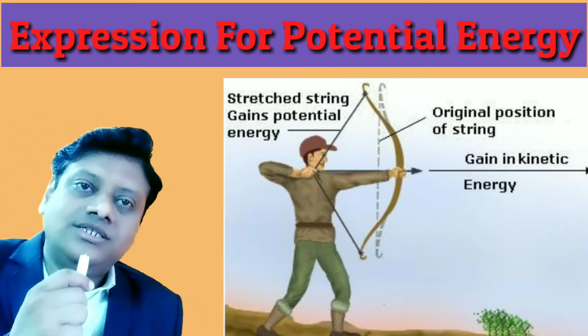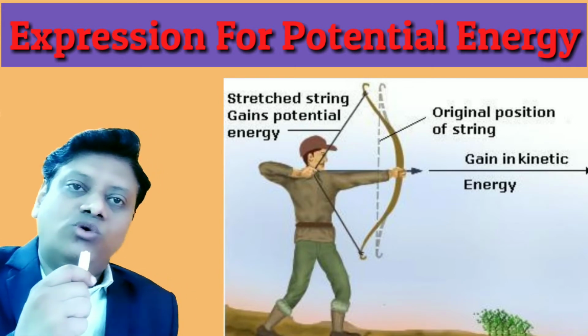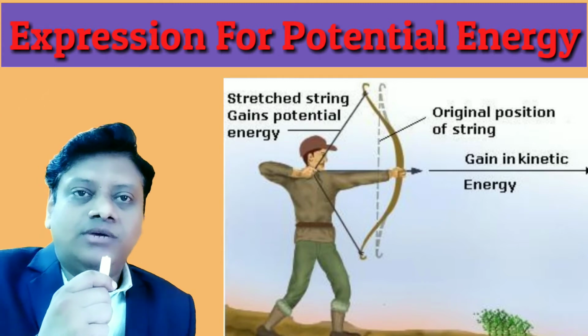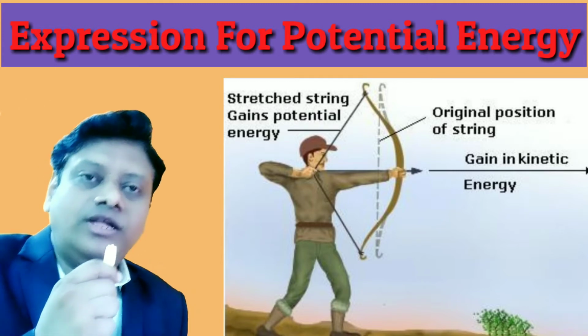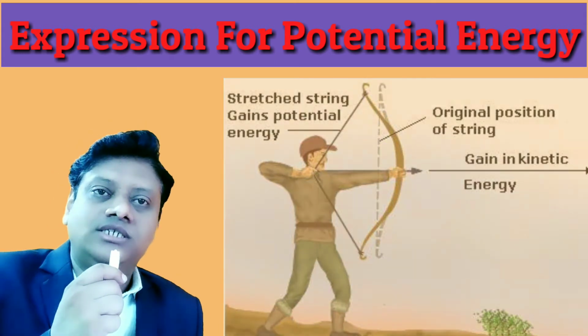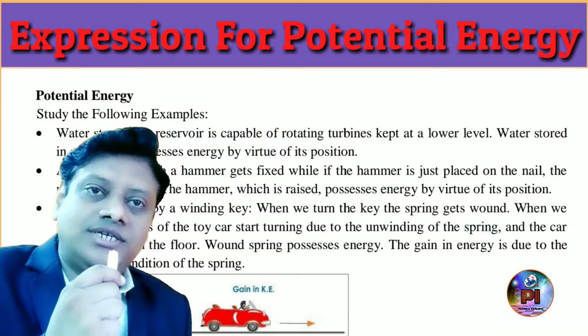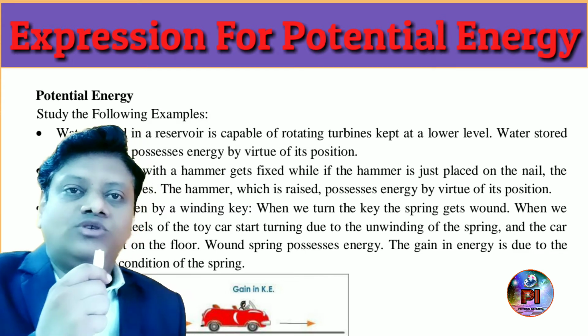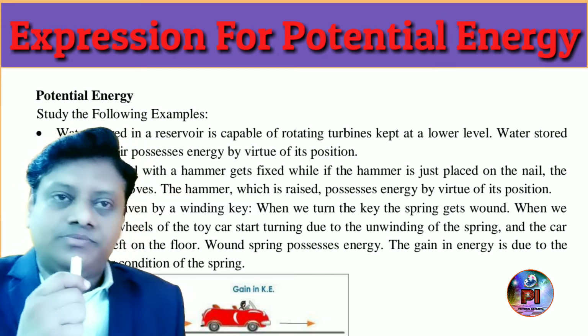In the stretched position, the bow has some energy, and that is called potential energy. Similarly, when we stretch a rubber band, it also has some potential energy. When we stretch an elastic, it also has some potential energy. So these are examples of potential energy.